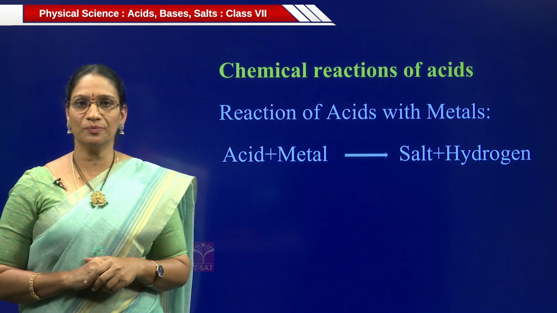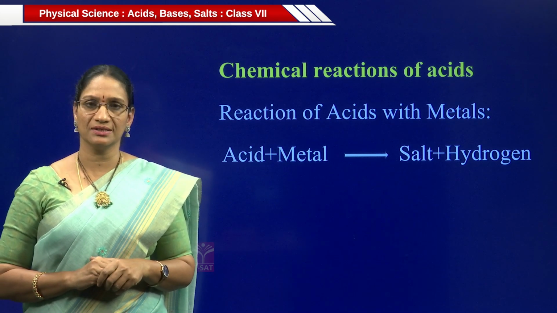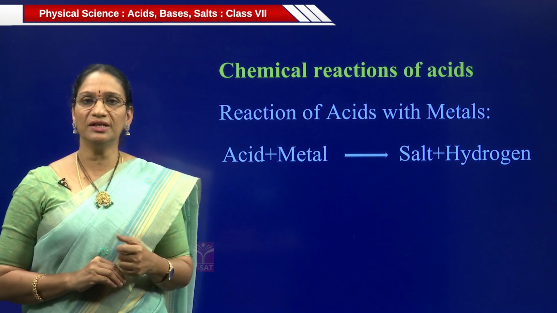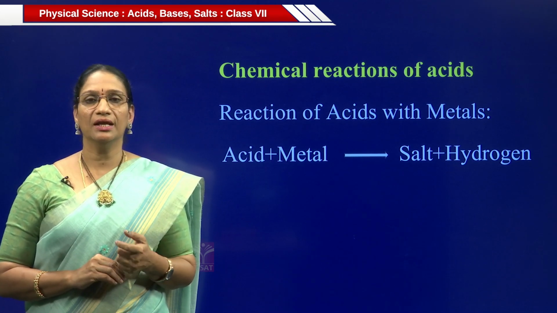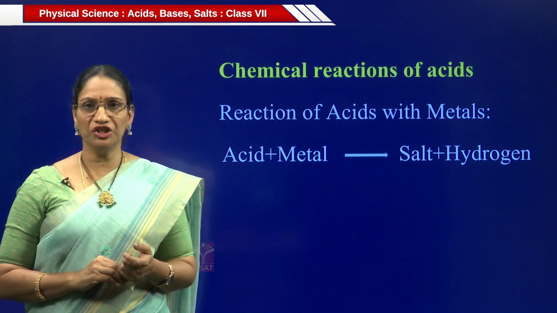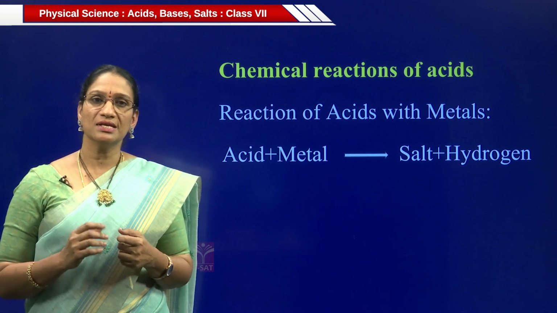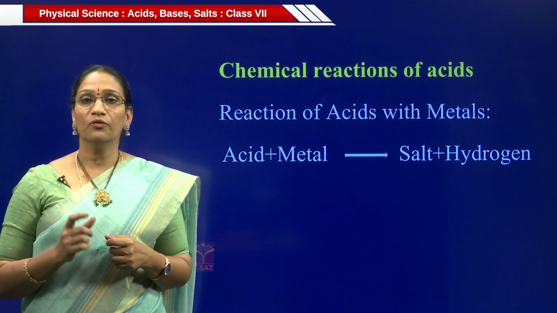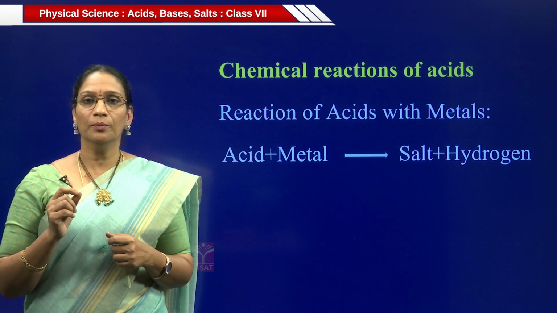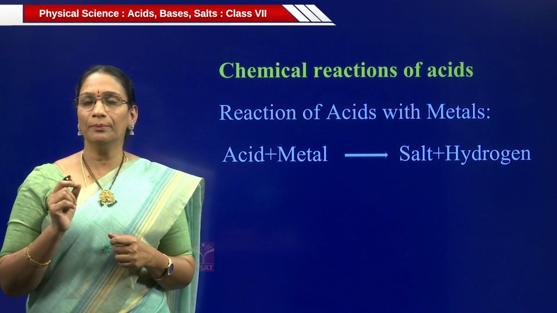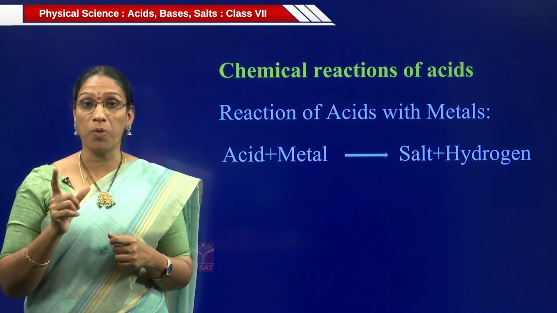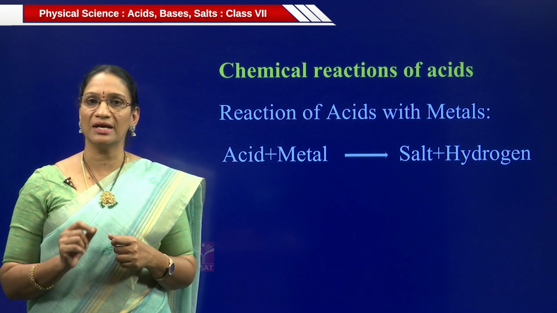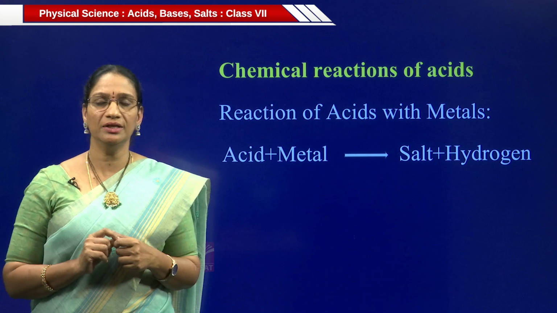Let us see the next prerequisite: chemical reactions of acids. So, in this part, we discuss the reaction of acids with metals. Generally, when acids react with metals like zinc, aluminum, magnesium, calcium, they produce salt and a colorless gas which is called hydrogen gas. What is the test for hydrogen? When we bring a burning candle or a burning matchstick, it produces a pop sound, which indicates the liberation of hydrogen. Generally, in the reaction of acids, hydrogen gas is liberated.